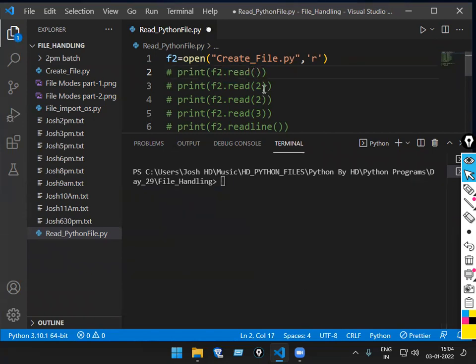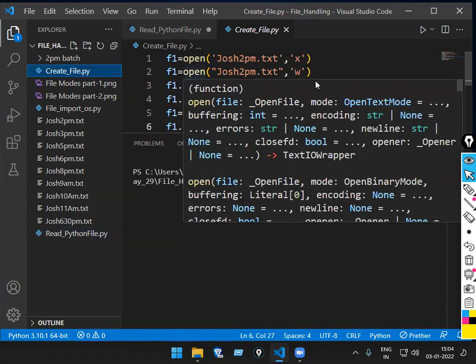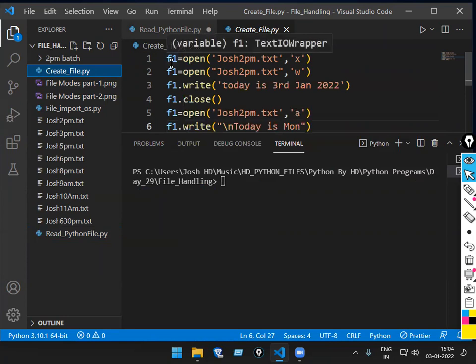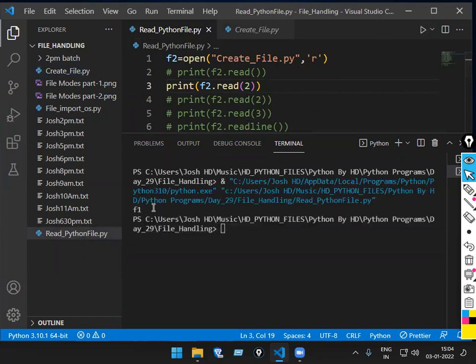Now what I'm saying is f2 dot read. What am I passing in the argument now? 2. It means in that file, it will read only the first 2 characters. What are the first 2 characters in this file? F is 1 character, 1 is 1 character. I'm saying characters, not lines. F and 1 are 2 characters. So run the code now. So 2 characters came there.